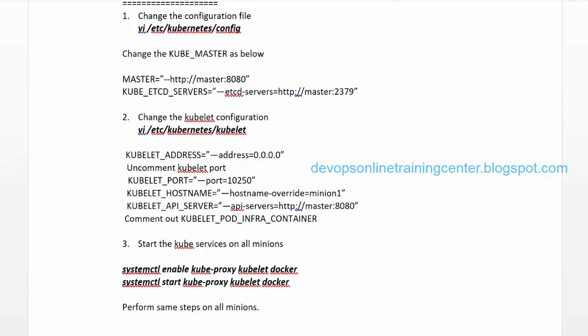Okay, so once this is done, then we need to change kubelet configuration. So these minions are also called kubelets.